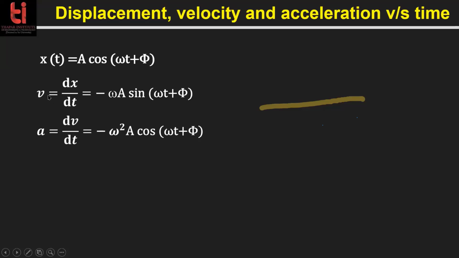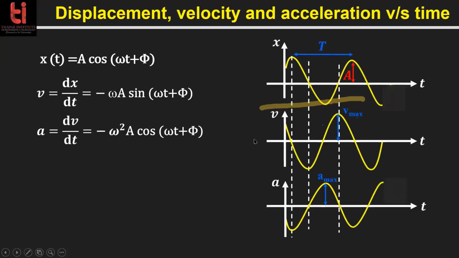These are the velocity and acceleration of the particle. This is position; position is changing according to a cos function. Velocity is changing according to a sine function, so it is opposite, right? Whenever x is positive, velocity is negative.